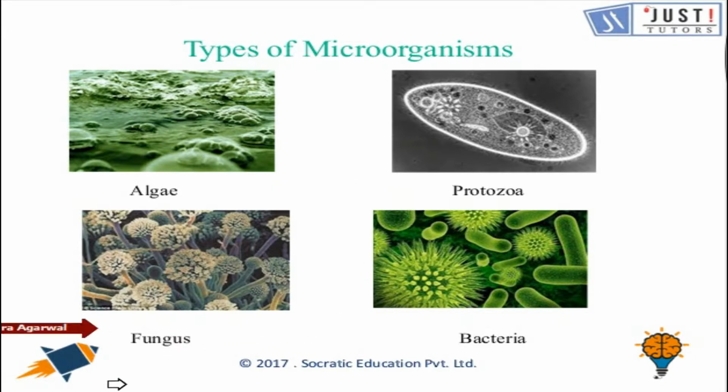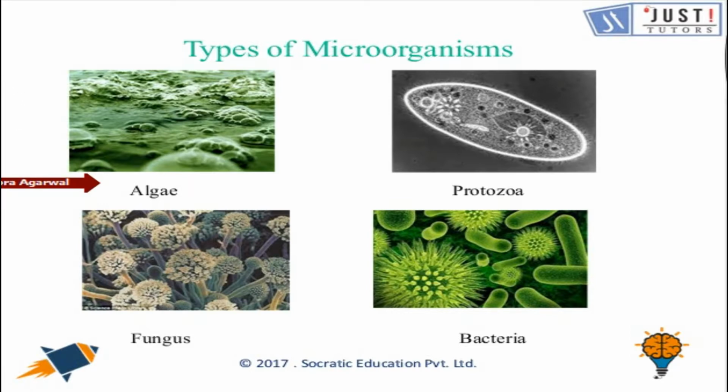Then we have fungus. They are eukaryotic heterotrophic microorganisms that fail to show any cellular differentiation into true tissues. So here the vascular system is absent, and yeast and mushroom are two examples for them. Then the last is algae. They are eukaryotic microorganisms that fail to show any cellular differentiation, and here also the vascular system is absent.